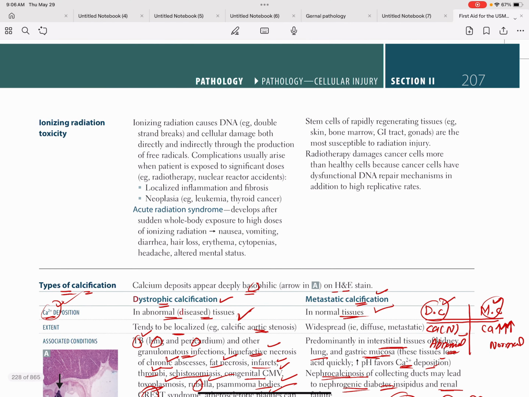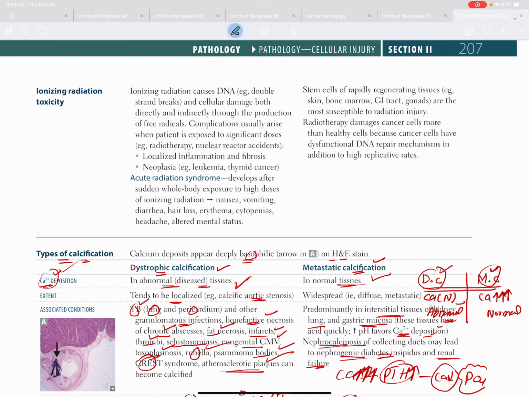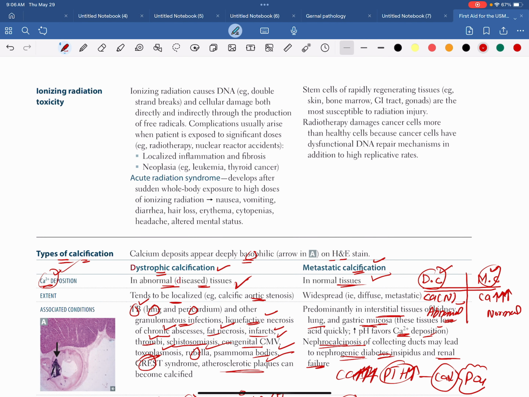Then after that we have to understand the ionizing radiation toxicity in our body. So first of all, you guys know this thing. When you are going to get the ionizing radiation, I already explained in the free radical injury, these ionizing radiation are going to damage your tissue. How are these radiations going to damage your tissue? Basically, they are going to produce the ionizing free radical. So these free radicals are going to damage the DNA.